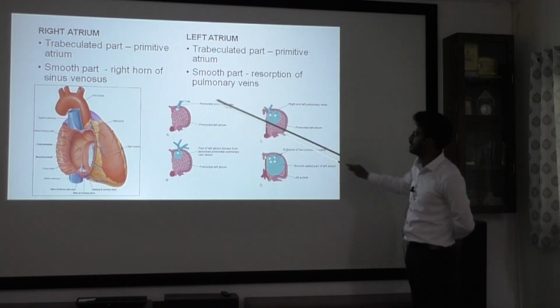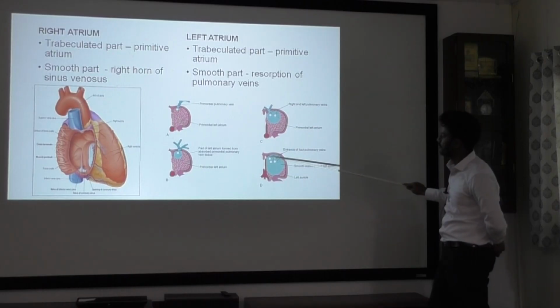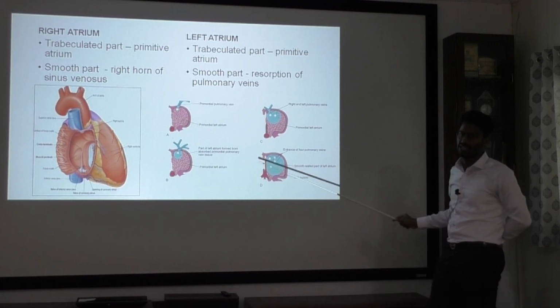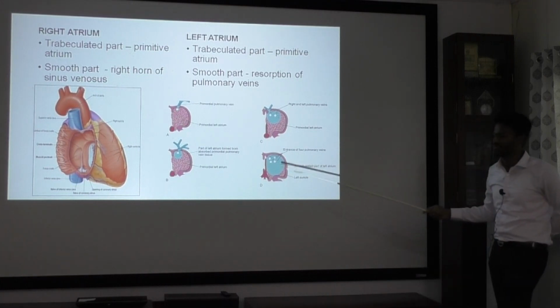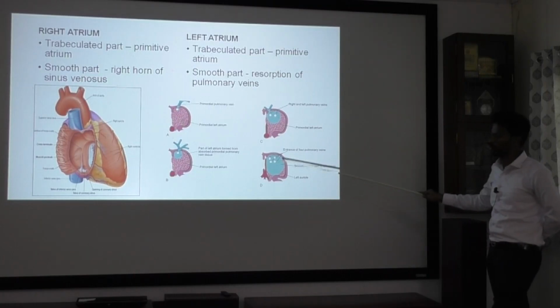See here, the rough part is replaced by the smooth part of the pulmonary vein. And then finally, all 4 branches will be opened into the left atrium. So this is how the 4 pulmonary veins form your posterior surface, or smooth part, of your left atrium.